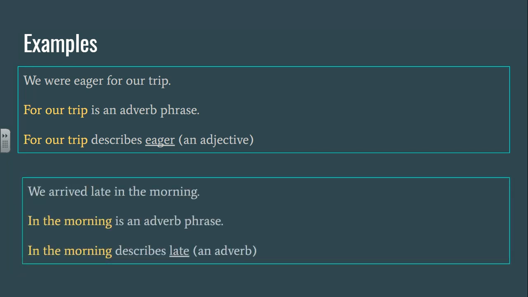We arrived late in the morning. In that sentence, in the morning is the adverb phrase. It starts with the preposition in, and it ends with the object of the preposition morning. In the morning is describing late, and late is an adverb.